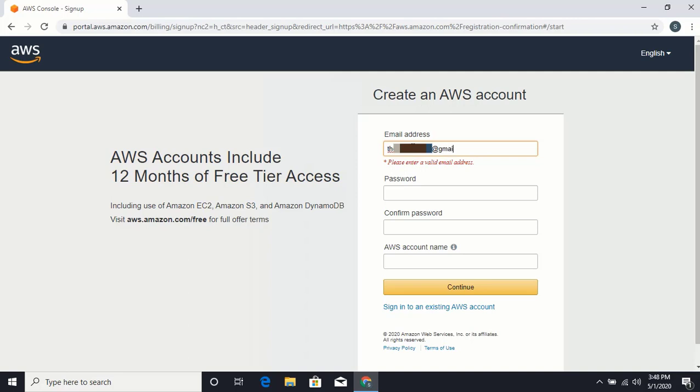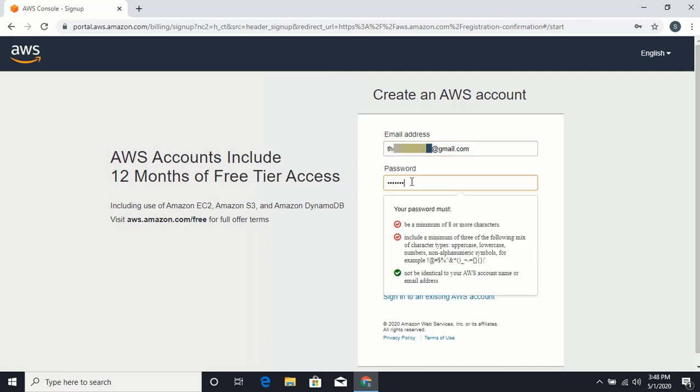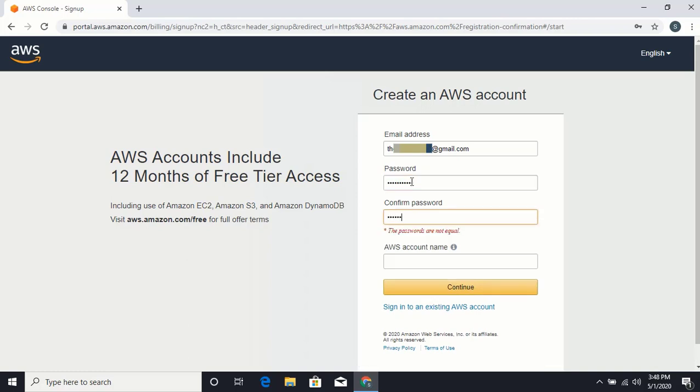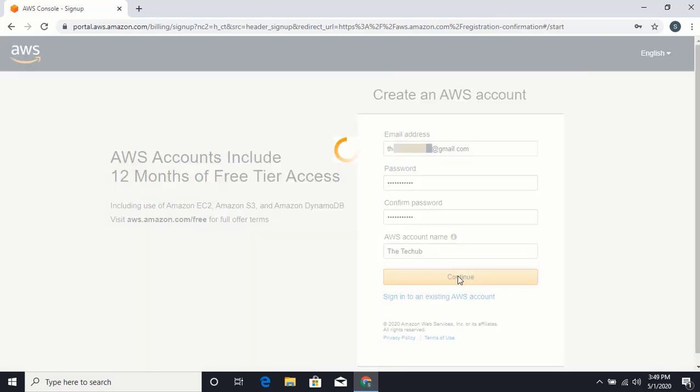The password must meet the AWS password policy. Be sure to enter your account information correctly, especially your email address. If you enter your email address incorrectly, you won't be able to access your account. Then click Continue to go to the next step.